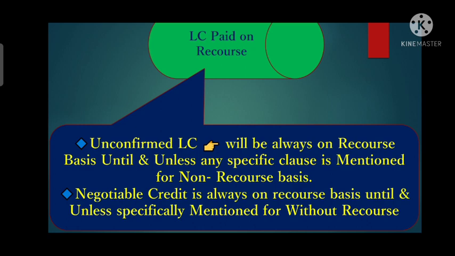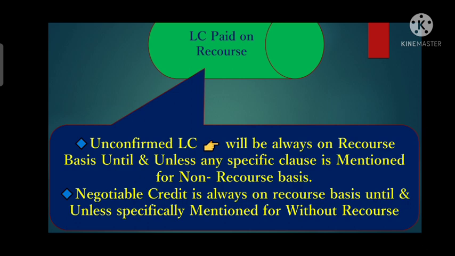Now we will discuss what are the types of LCs which are paid on recourse basis. There are two types of LCs which will be paid on a recourse basis. First is the unconfirmed LC and second one is the negotiable credit. Unconfirmed LCs are those LCs where no confirmation is added by the confirming bank, where there is no confirmation added by the confirming bank to the undertaking of the issuing bank.